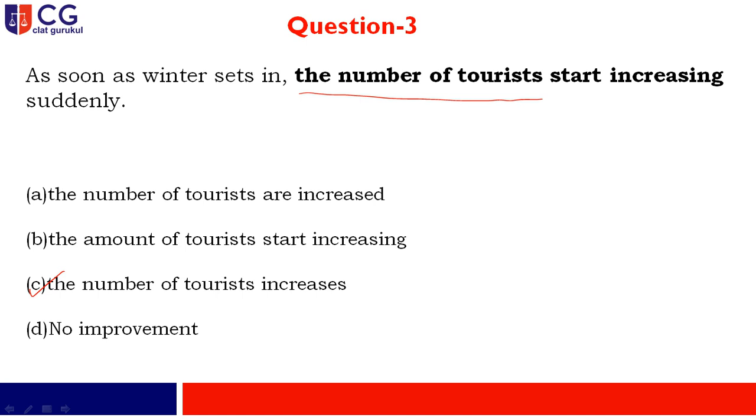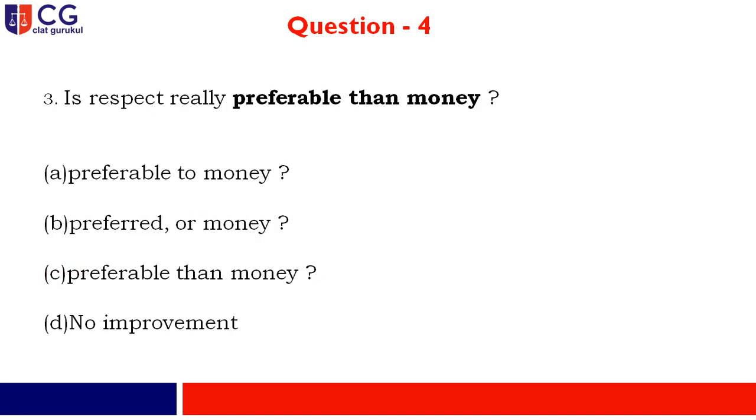It's a fact. That's why your correct answer will be option C. Moving to question number 4. Is respect really preferable than money? This is the question. Now my dear friend, you find that the word preferable should be followed by to, and here in this particular question it is followed by than, which is the wrong application over here.